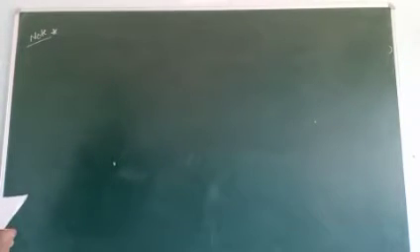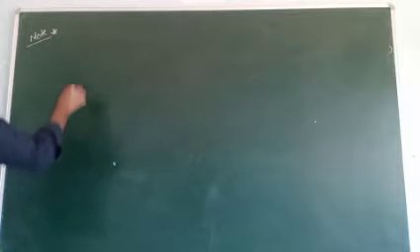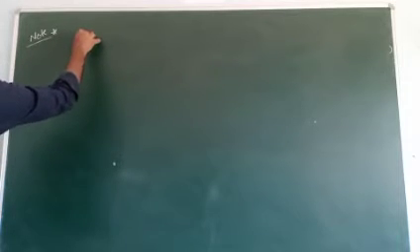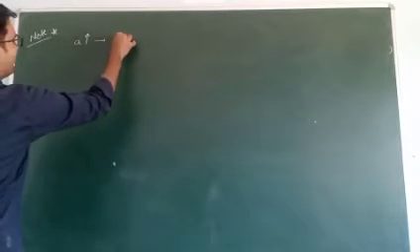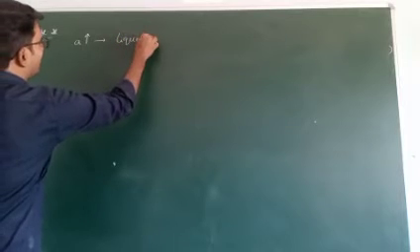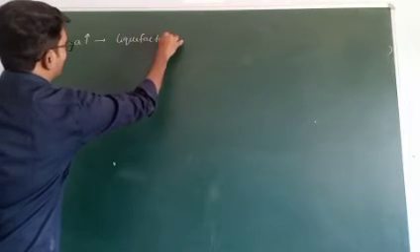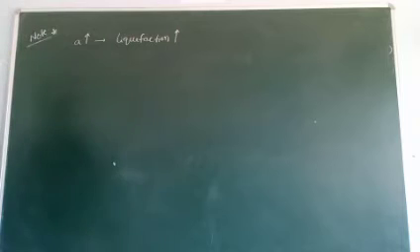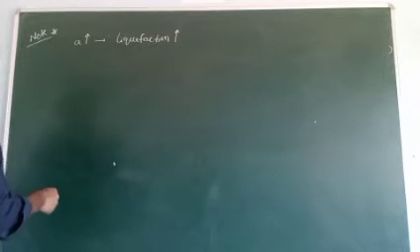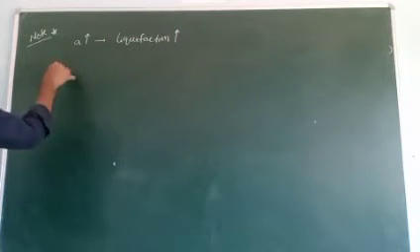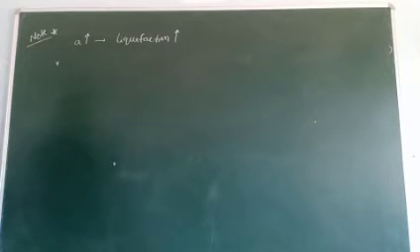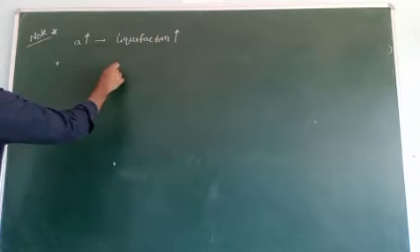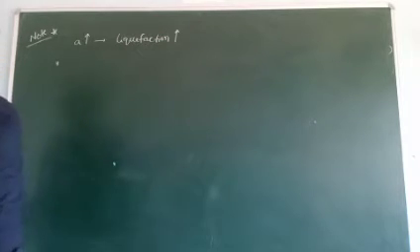Next, note: we already discussed this. If the value of A increases, liquefaction of the gas also increases. What is the reason? Write the point here. Easily liquefiable gases have greater intermolecular forces.